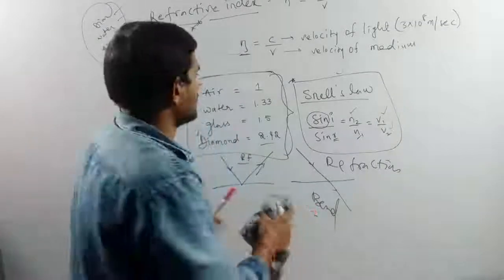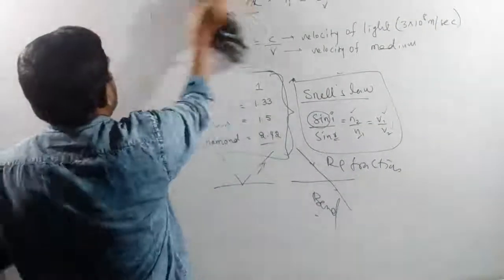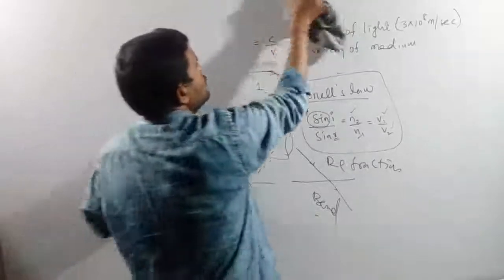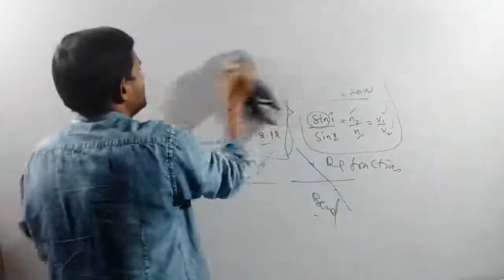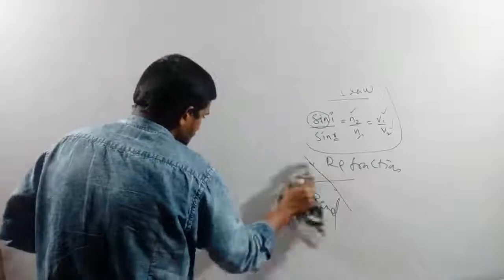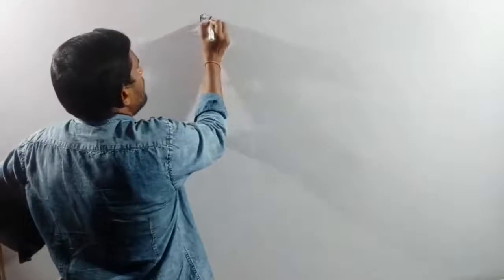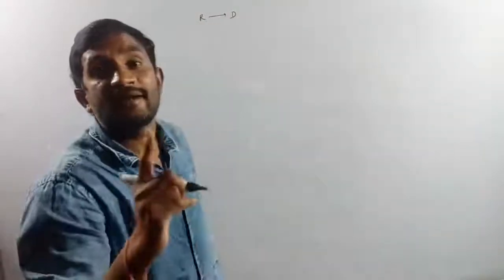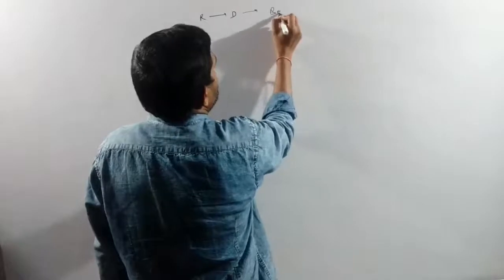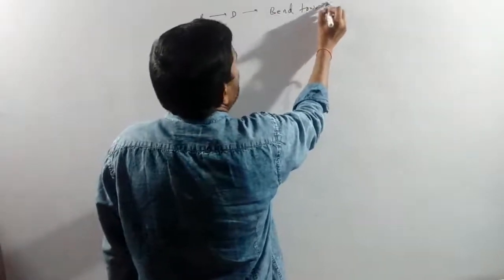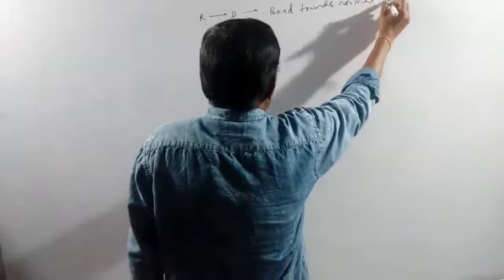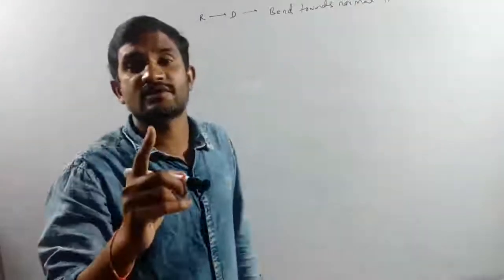Next concept is total internal reflection. Total internal reflection is most important. That concept is completely related to the refraction process. What I told: when the light ray moves from a rarer medium to a denser medium, it bends towards the normal line.